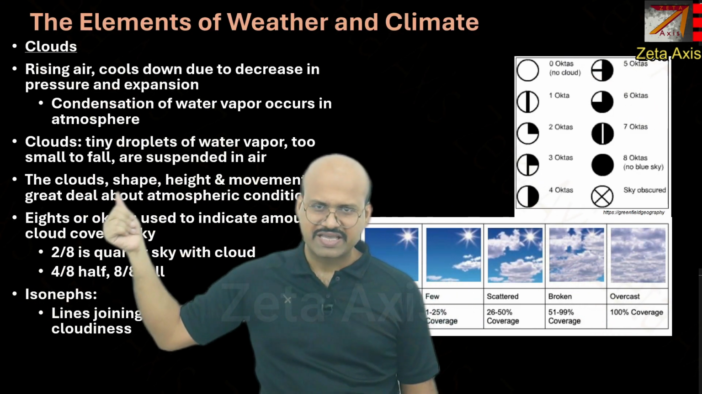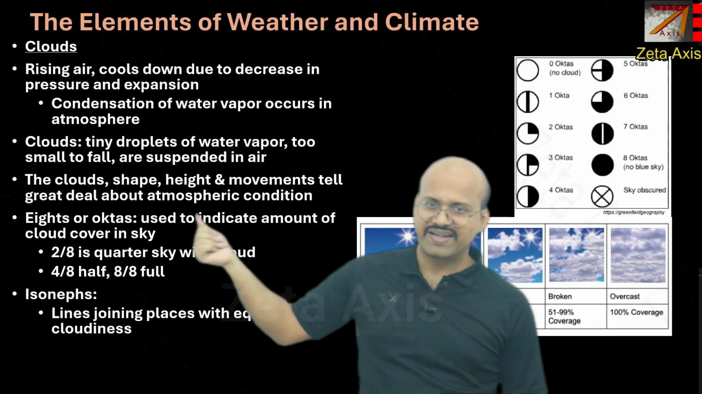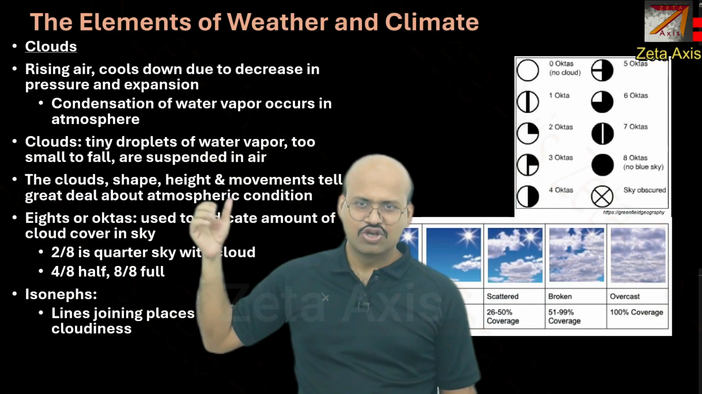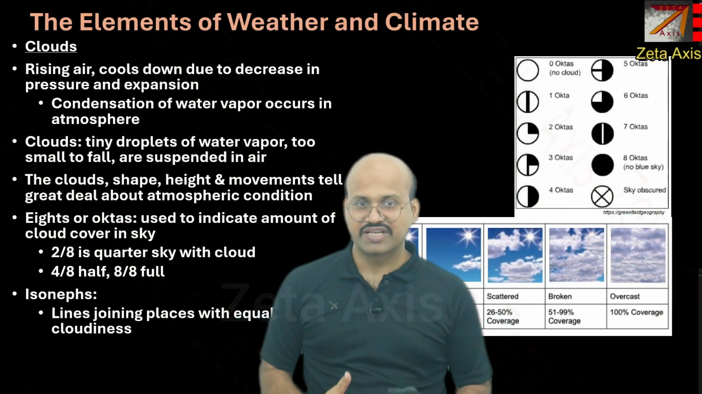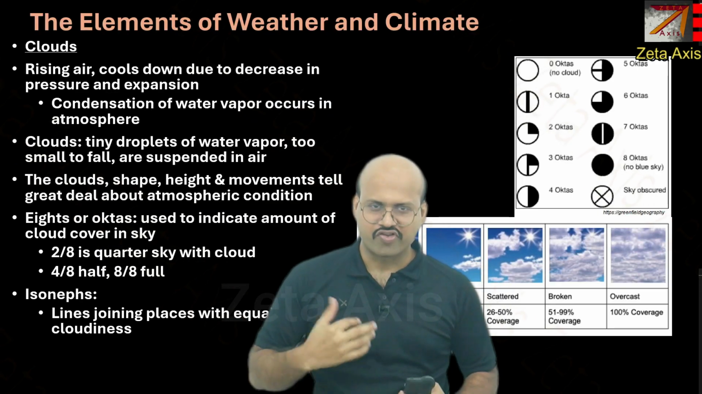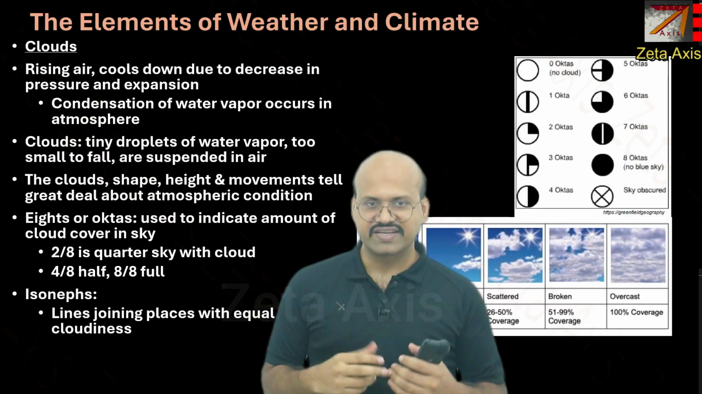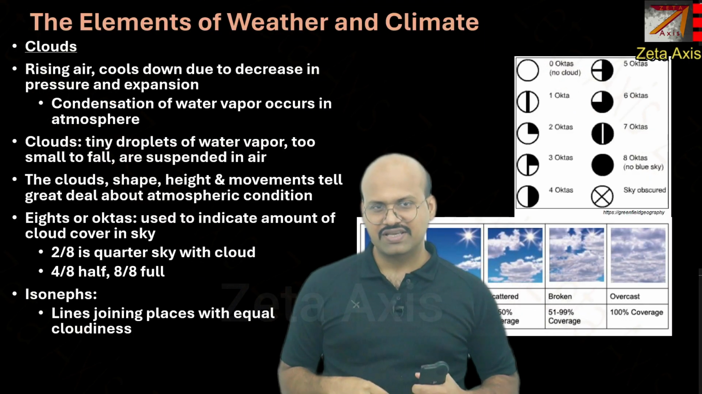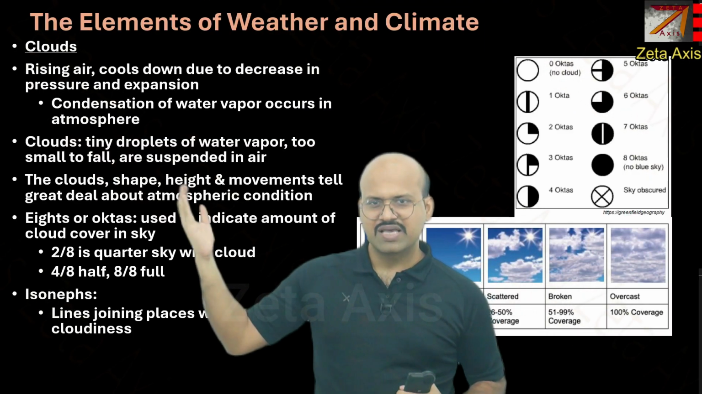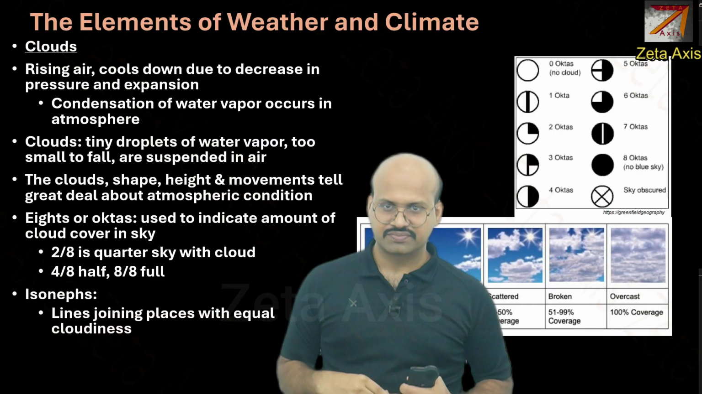The clouds' shape, height and movements tell a great deal about the atmospheric conditions. So the height at which they are formed and their size all indicate the amount of evaporation, the type of wind that is blowing, whether there is a convection current in that region or not. So all this can be judged from the shape and type of clouds which are seen.